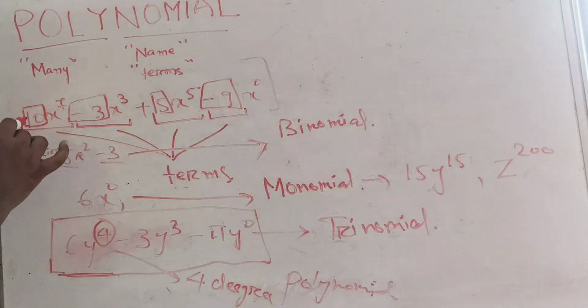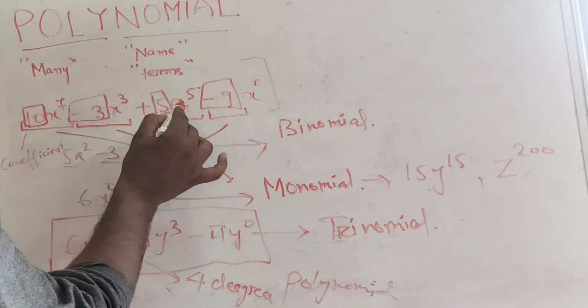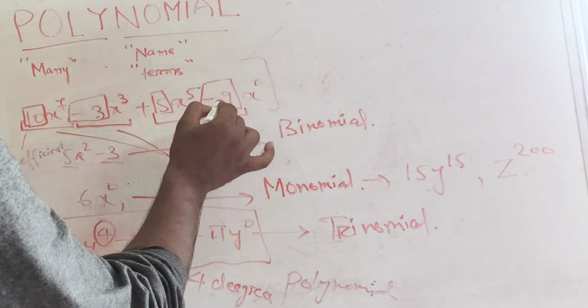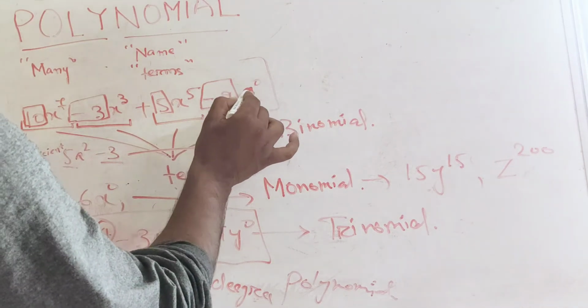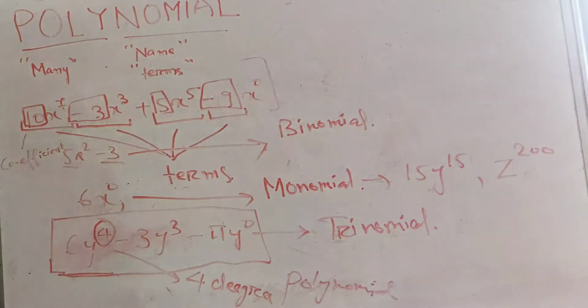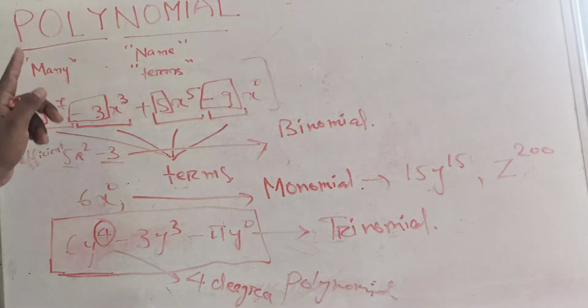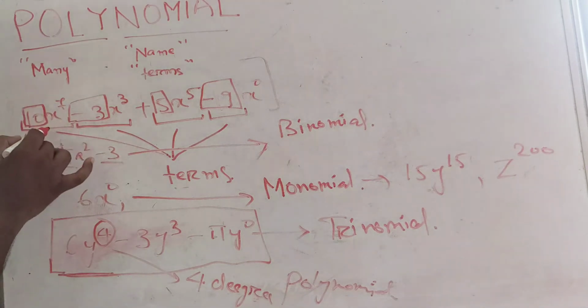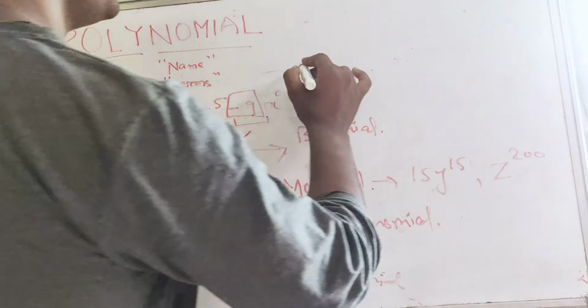Now here the degree of this particular term is 7, the degree of this term is 3, the degree of this term is 5, and this constant term can be rewritten as x to the 0 power, so the degree of this term is 0. But what is the degree of this entire polynomial? You have to look at the highest degree term. So here this is the highest degree term. So you can say that the degree of this entire polynomial is 7. This is a 7 degree polynomial.